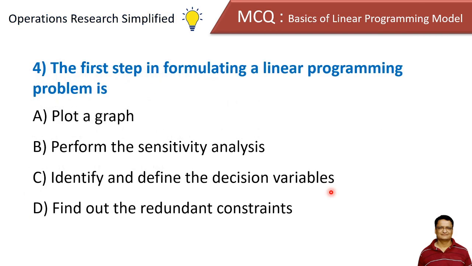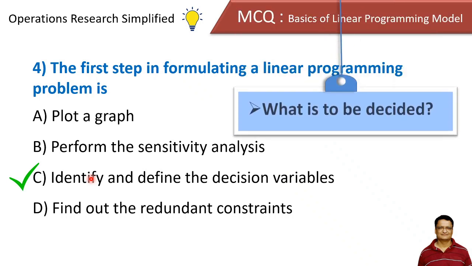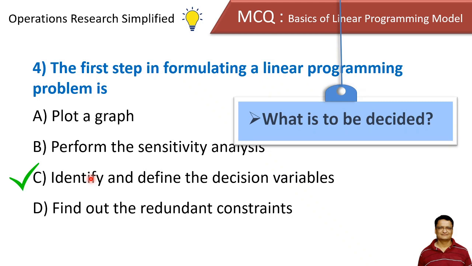The first step in formulating a linear programming problem is: plot a graph, perform the sensitivity analysis, identify and define the decision variables, and find out the redundant constraint. The answer is identify and define the decision variables. So whenever we wish to formulate a linear programming problem, the first question that we should ask from the problem statement is what is to be decided in this problem, and that will give the answer to what the decision variables are.